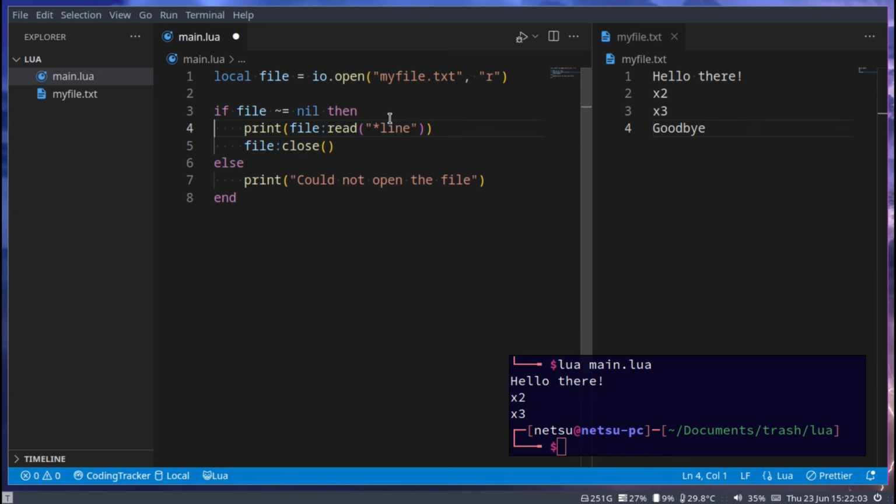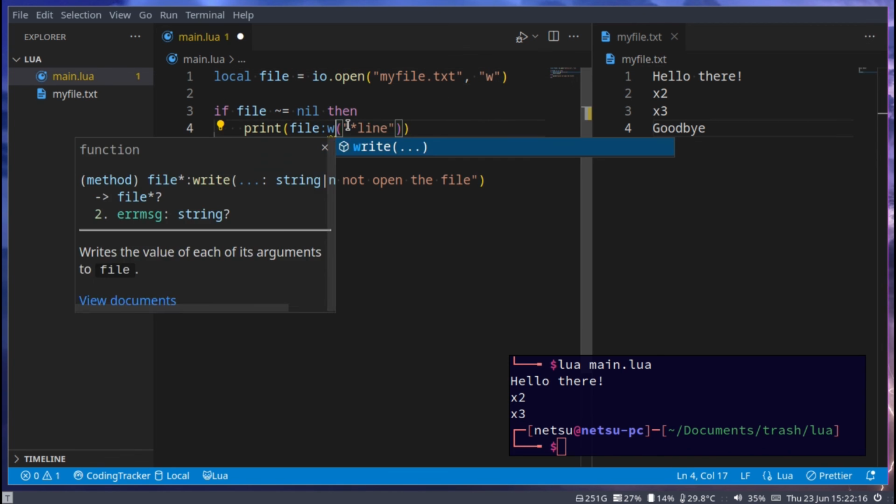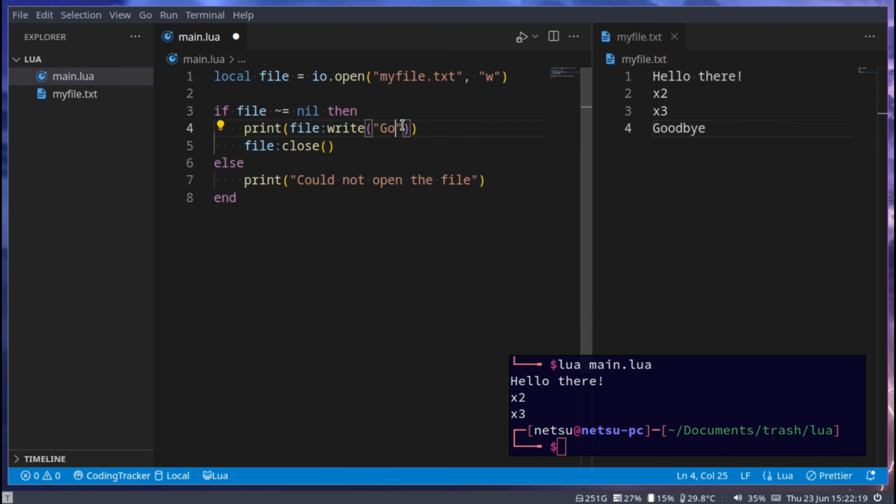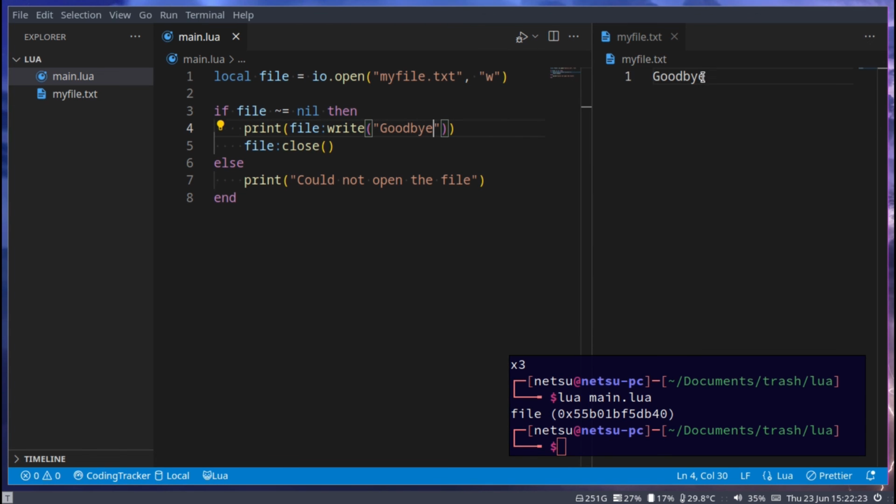And then last but not least, let's take a look at how to append to a file. Now, when you write to a file, you will overwrite everything that's already inside of the file. So if I were to go here, W, and then say write, and change this to goodbye, then it will overwrite everything and add our goodbye.